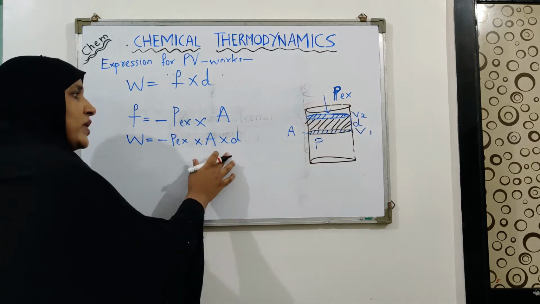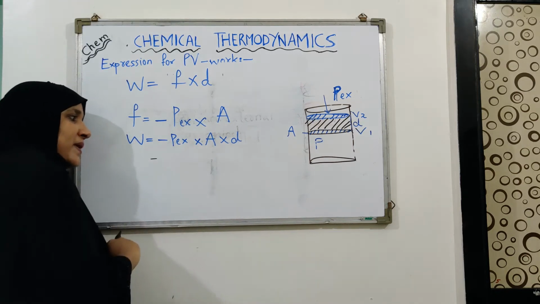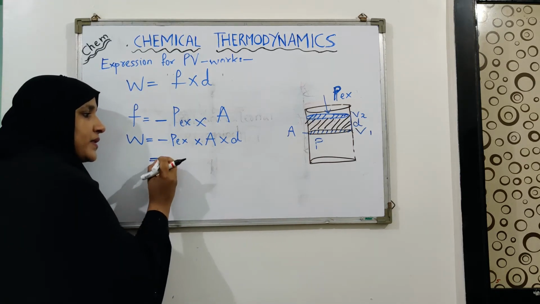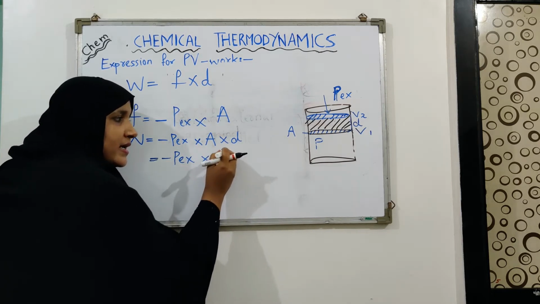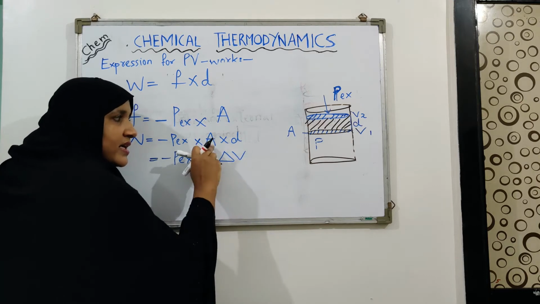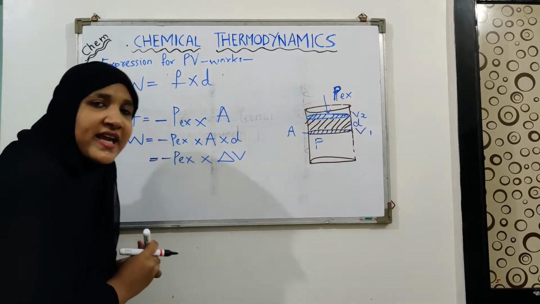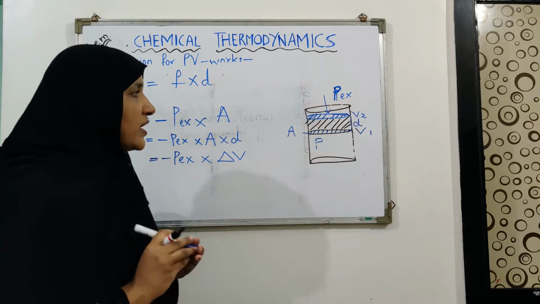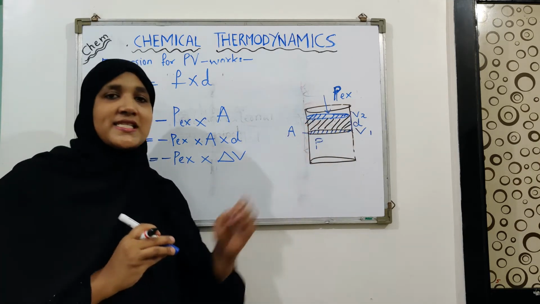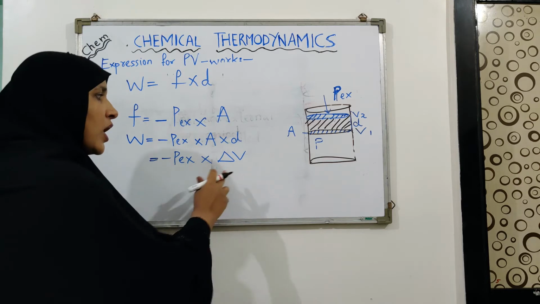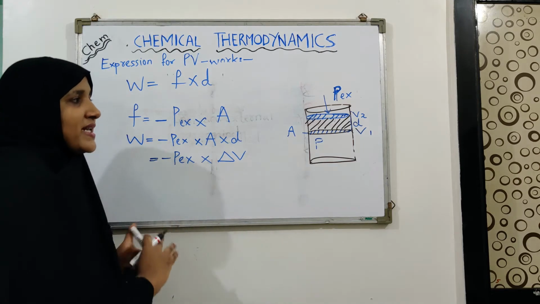So A into D can be replaced by what? By delta V. I can write here delta V. The product of A and D will give us the change in volume, that is delta V, that has taken place. Now how can I find out delta V? It is very simple.